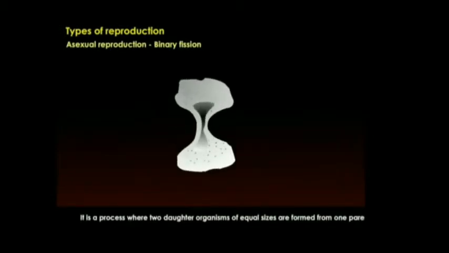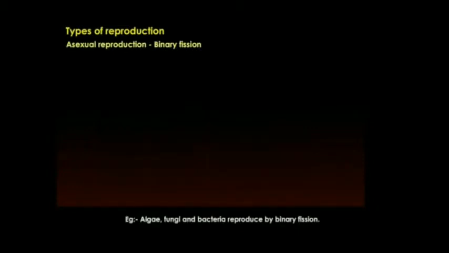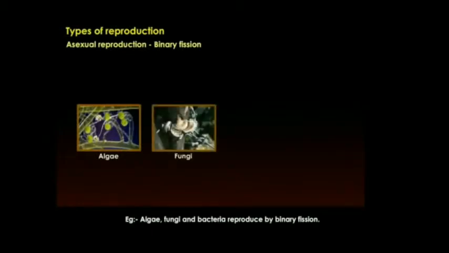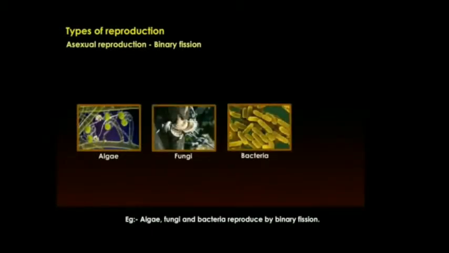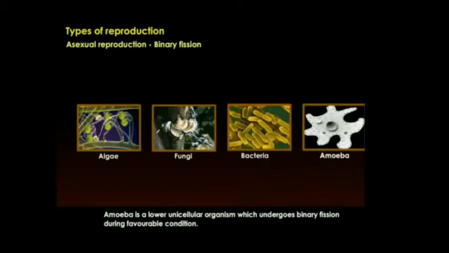Binary fission. It is a process where two daughter organisms of equal size are formed from one parent. It generally occurs when environmental conditions are most favorable, that is, there is plenty of food, water, and a suitable temperature. Examples: algae, fungi, and bacteria reproduce by binary fission. Amoeba is a lower unicellular organism which undergoes binary fission during favorable conditions.